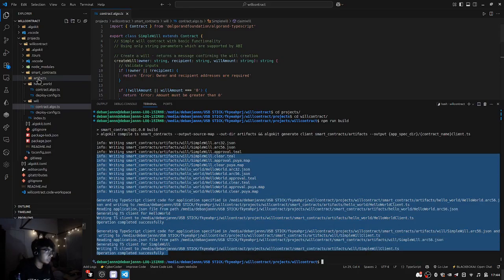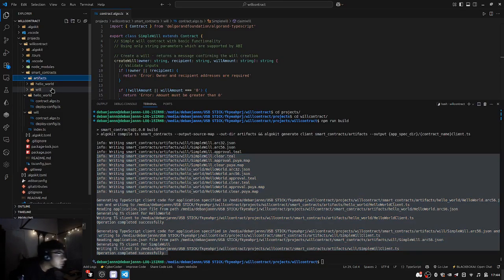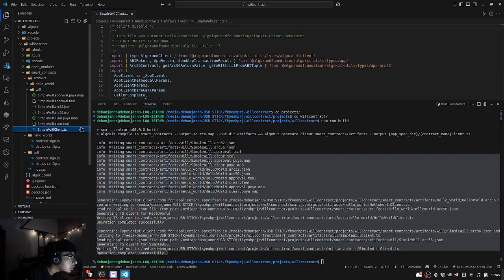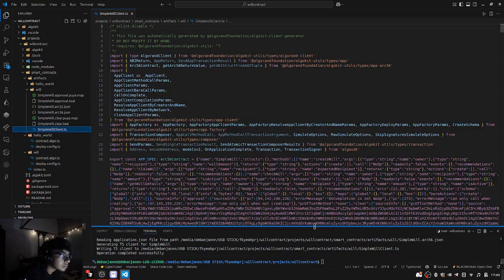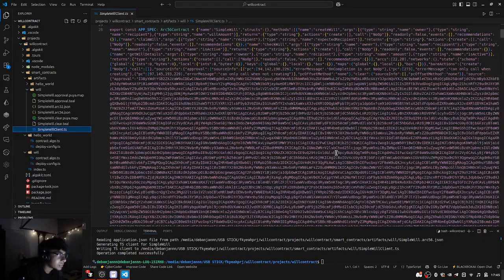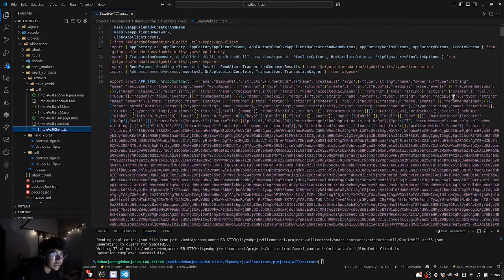All is done. You can also see the artifacts folder over here. Here we have will, and yeah, this client.ts. This all gets generated. Right. I'll show you one. Good. Yeah, you can see it. This is what the API looks like. This makes sure what is done, how it is done.